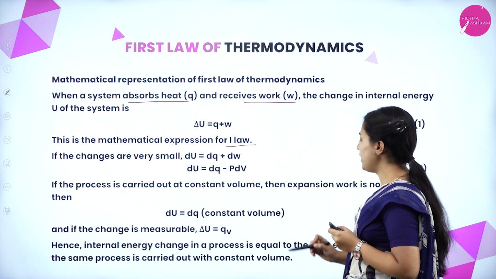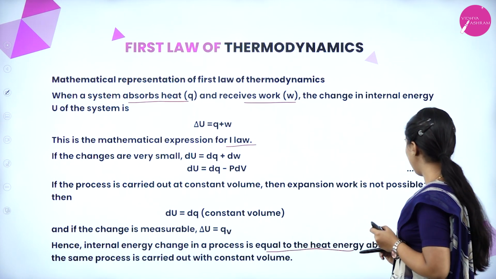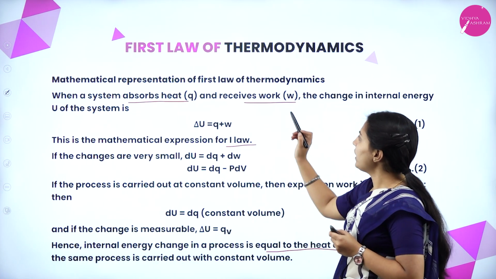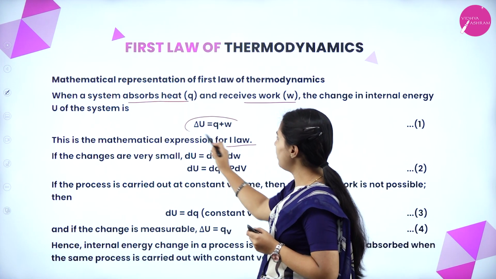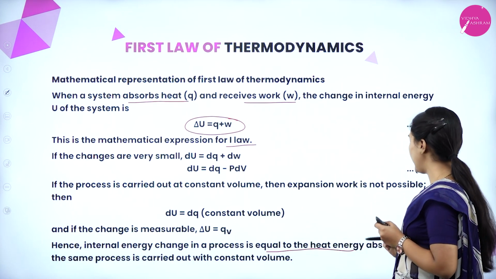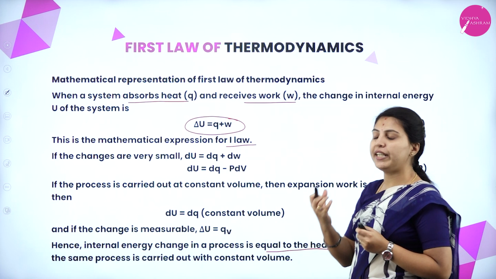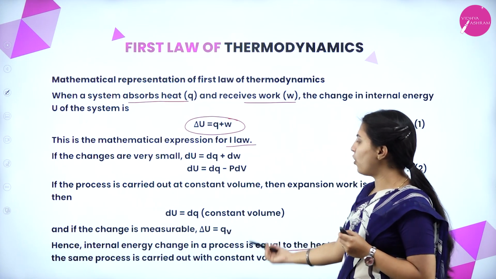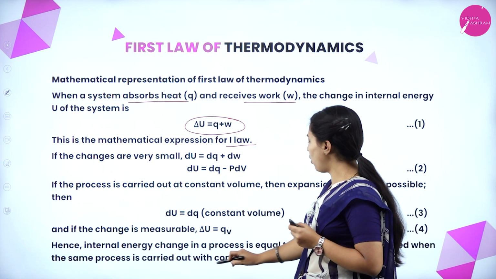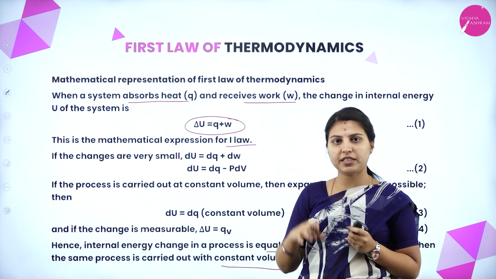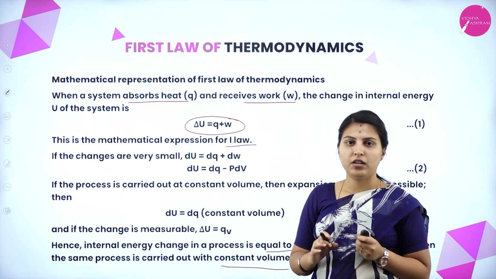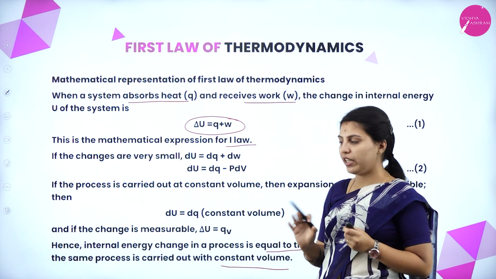Hence, internal energy change in a process is equal to the heat energy absorbed when the same process is carried out with constant volume. By taking the first law of thermodynamics expression, they have concluded that internal energy change in a process is equal to the heat energy absorbed. How much heat energy has been absorbed by the system, that much internal energy will keep on changing when the same process is carried out with constant volume. Heat is absorbed, the system is there, internal energy is getting changed, but the volume was constant throughout the process. Only internal energy and heat are variables.